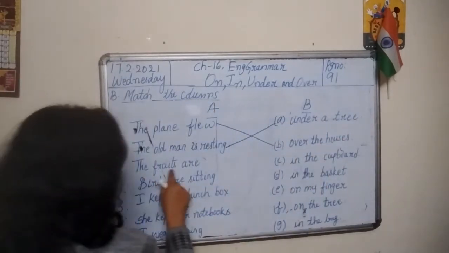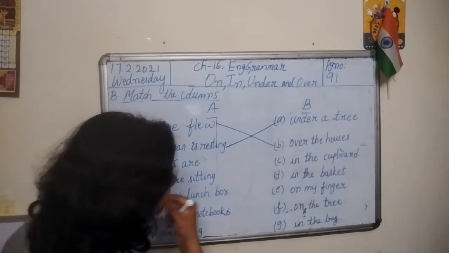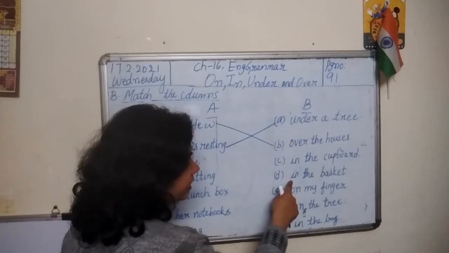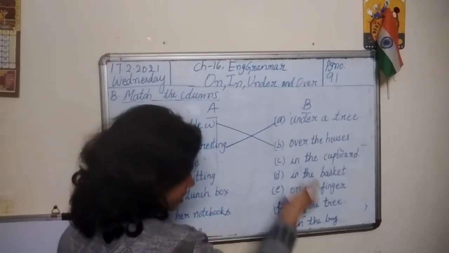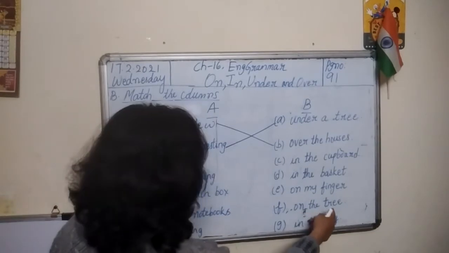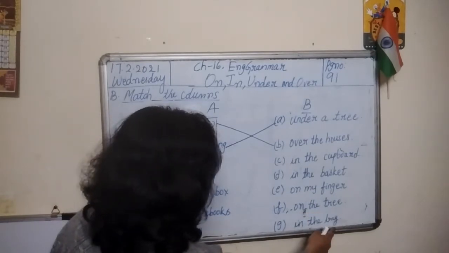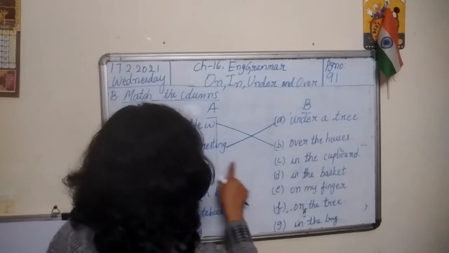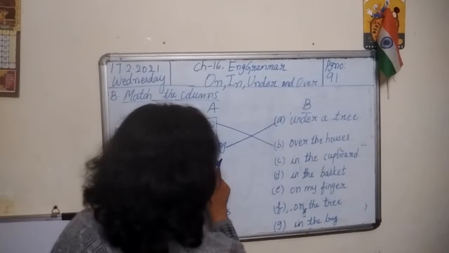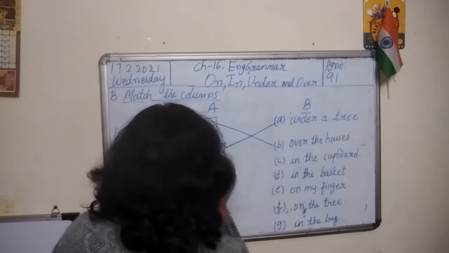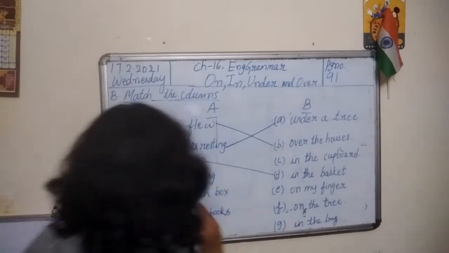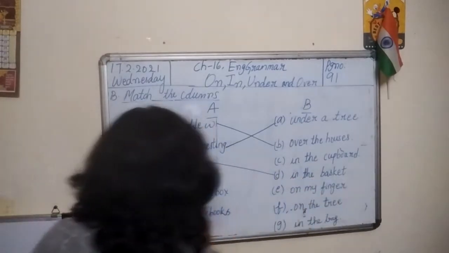Third one. The fruits are. The fruits are in the cupboard? No, we don't put fruits in a cupboard. In the basket? Yes. But let us check the rest also. On my finger? No. On the tree? The fruits are on the tree. The fruits are in the bag. Okay, first let us match. The fruits are in the basket. And let's see whether we are right or wrong. The fruits are in the basket.